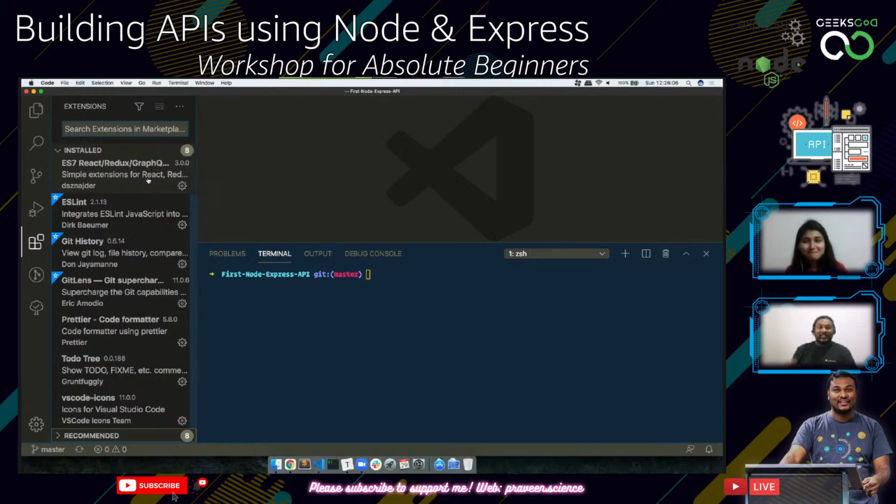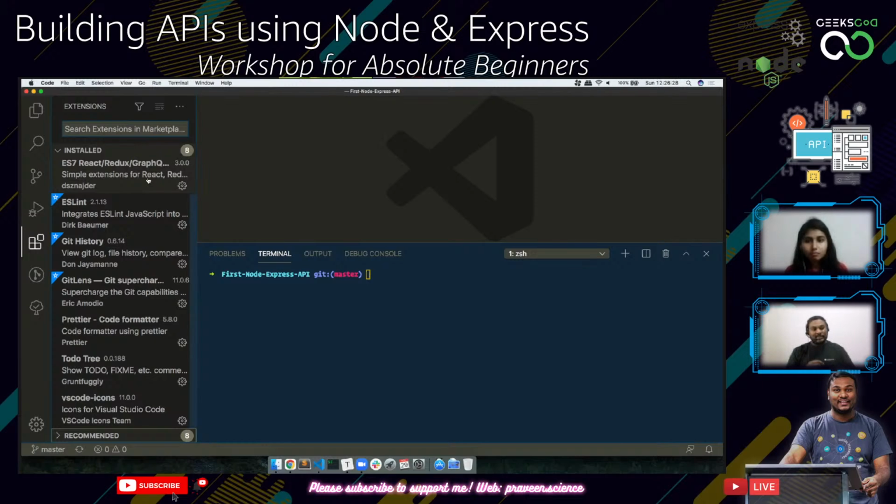This plugin has a lot of snippets that we can use for leveraging our work. Then we have ESLint and Prettier, which help us with writing correct JavaScript code. In case you are writing some mischievous JavaScript code, it's going to shout at you.